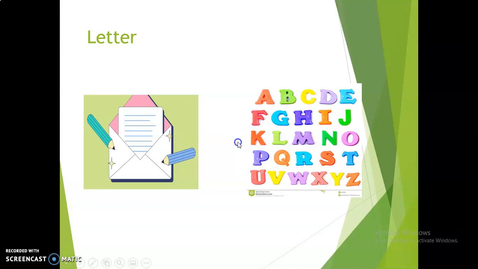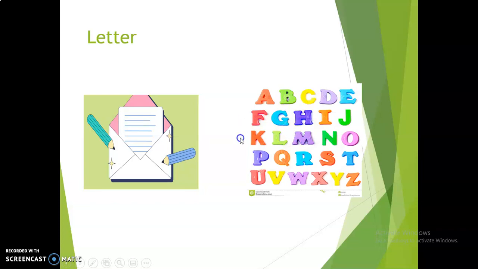Letter. Letter is a sheet of paper wherein we write some content and then post it to somebody. It's a form of communication. And another example for letter is the alphabets, the English alphabets.